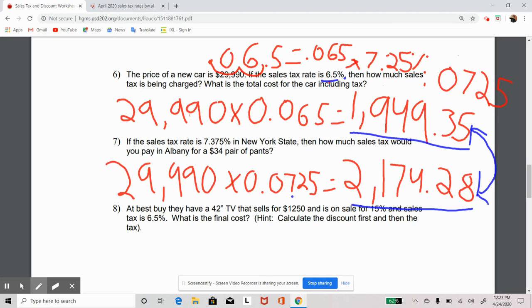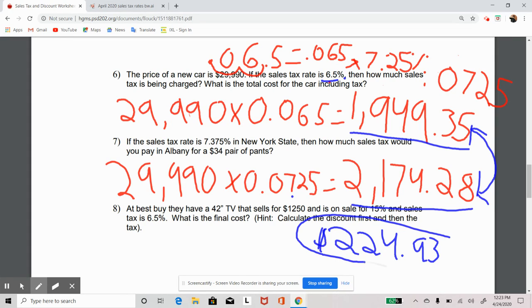$2,174.28 minus, hang on one second, folks, the calculator's acting up. All right, $2,174.28 minus $1,949.35. Oh boy. That, folks, is a difference of $224.93.